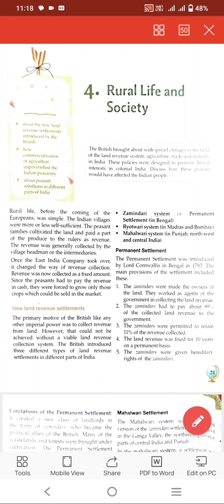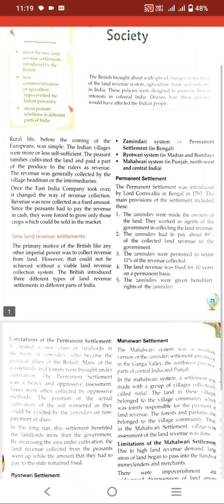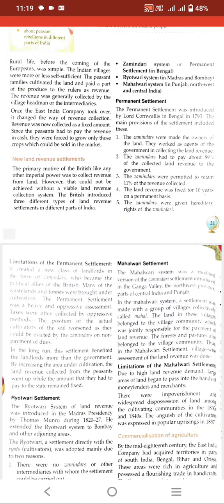Once the English East India Company took over, it changed the way of revenue collection. Revenue was now collected as a fixed amount. Since the peasants had to pay the revenue in cash, they were forced to grow only those crops which could be sold in the market. It means that commercialization of agriculture was started.